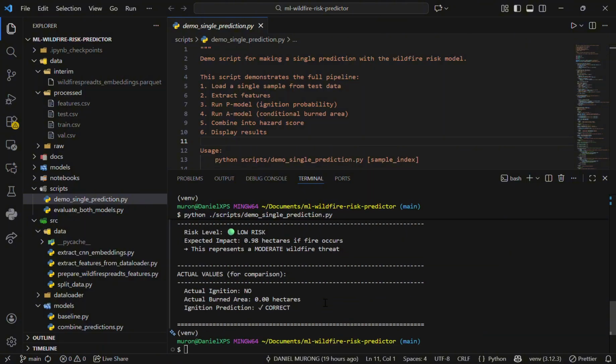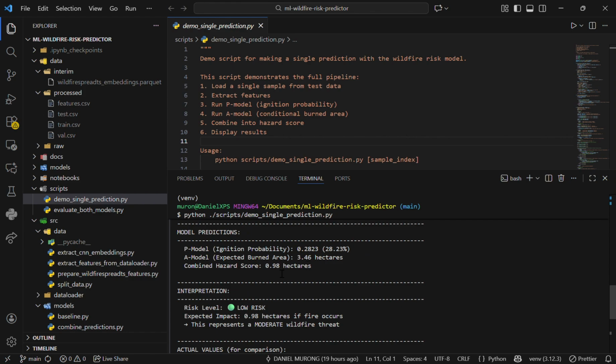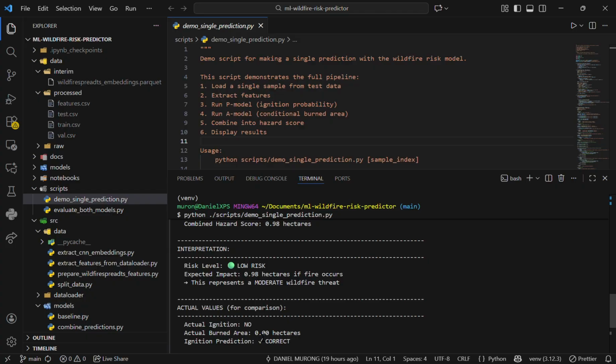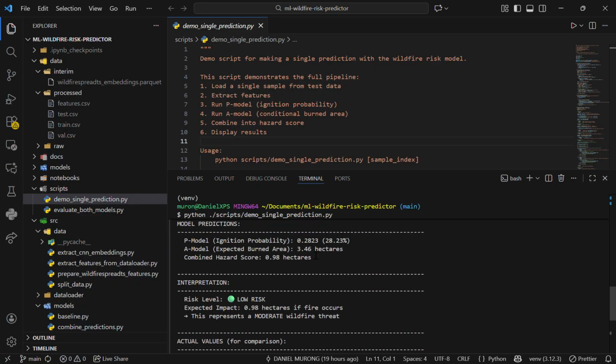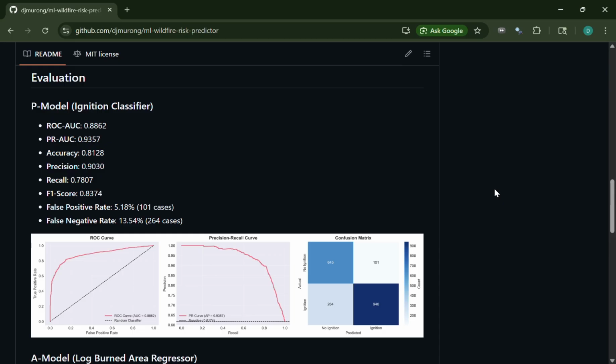And here are the actual values: no ignition, and the actual burn area was 0 because there was no ignition. So here we can see that it's fairly accurate in the hazard score, which is pretty close to the actual burn area.